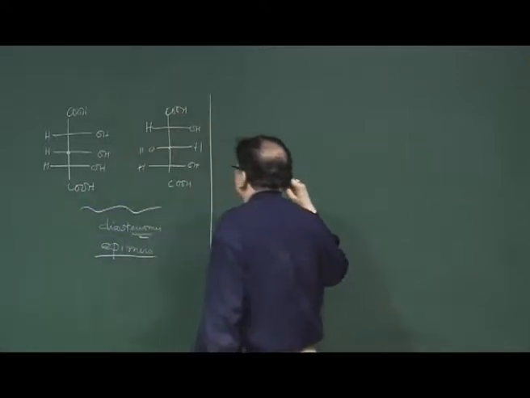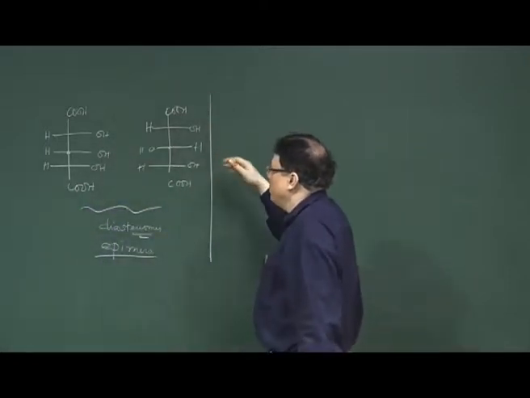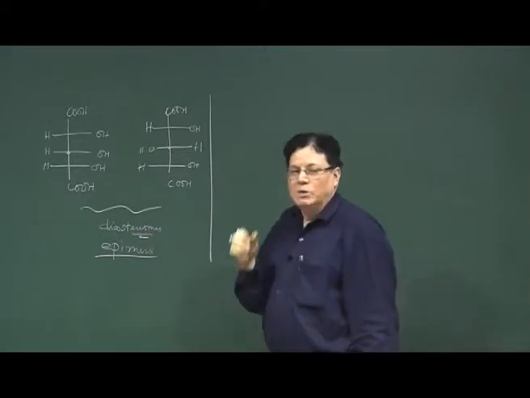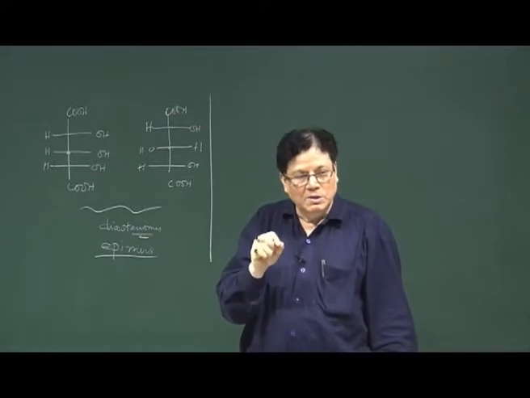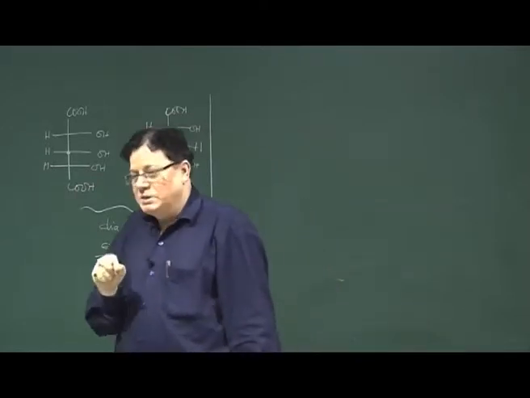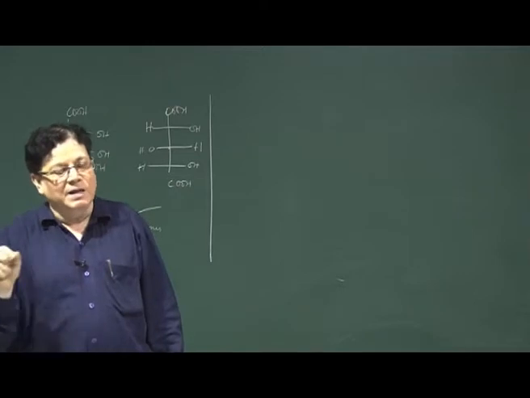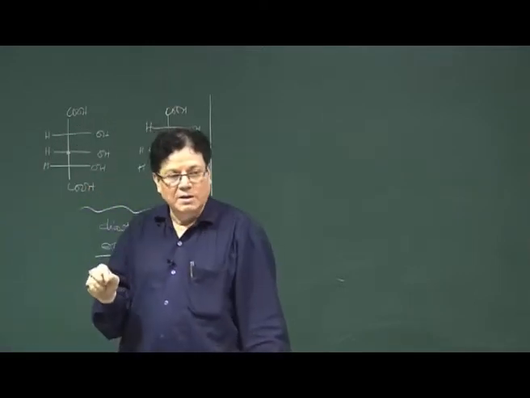There is another one, which in the beginning we should actually have said. Like isomers, if two molecules are the same, then they are called homomers. Okay.